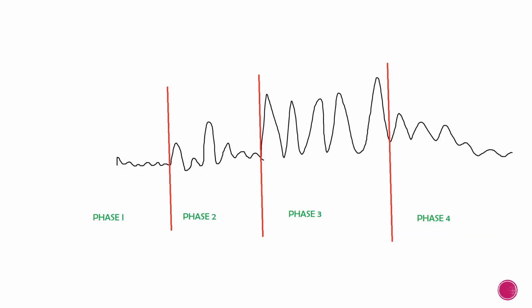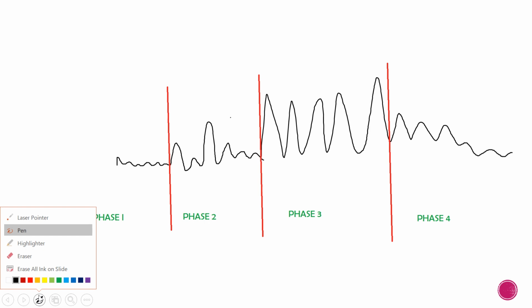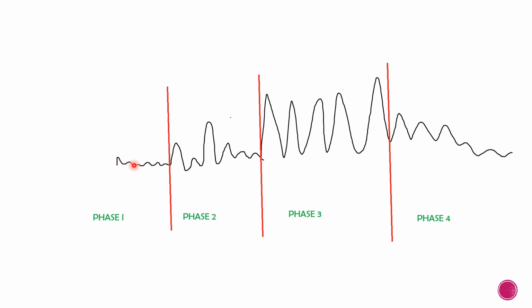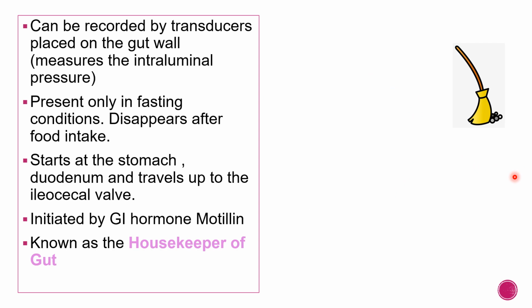Okay, so look at this diagram. Phase 1, there is only electrical activity, no contraction. Phase 2, you have irregular contraction. Phase 3, strong regular contractions. And phase 4, you have gradual quiescence, that is, gradually the contractions decrease. Okay, so as I said, these are present only in fasting conditions and disappear after food intake.